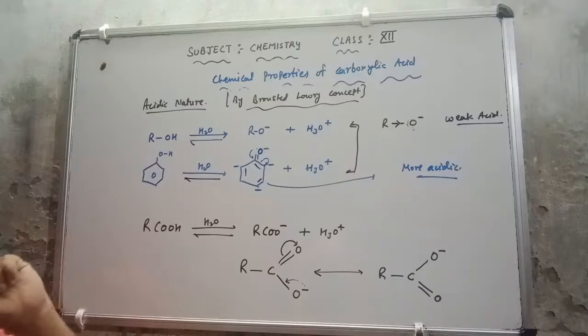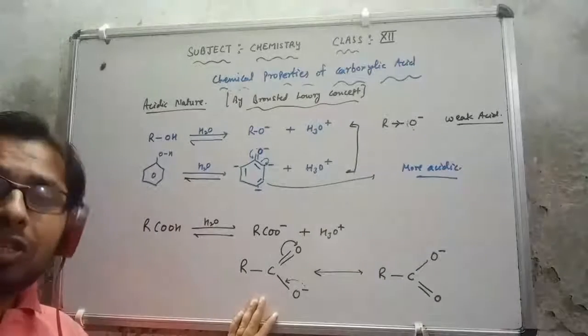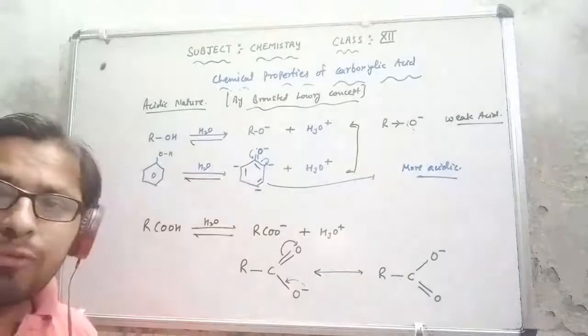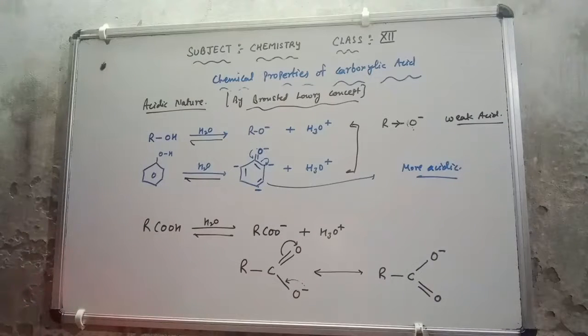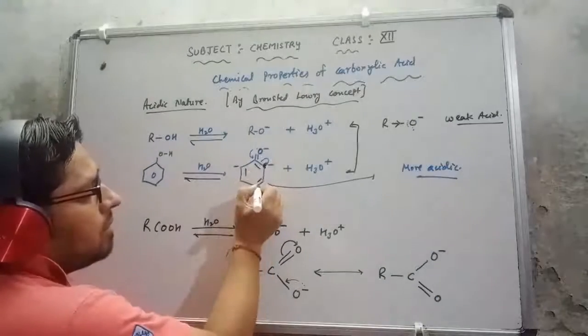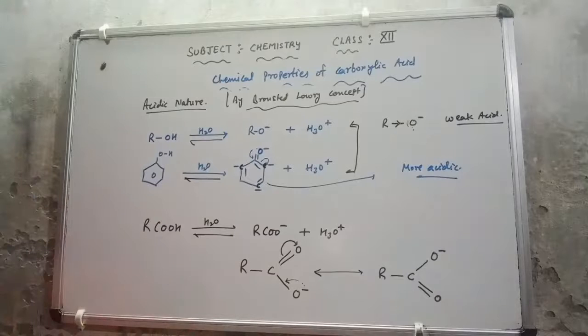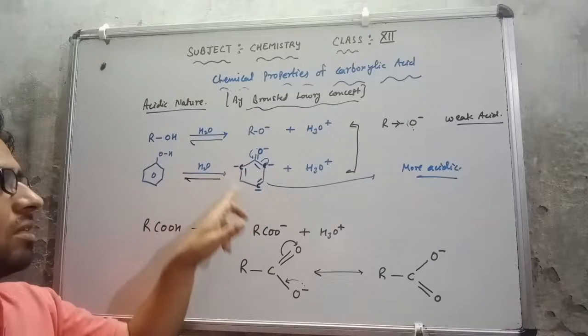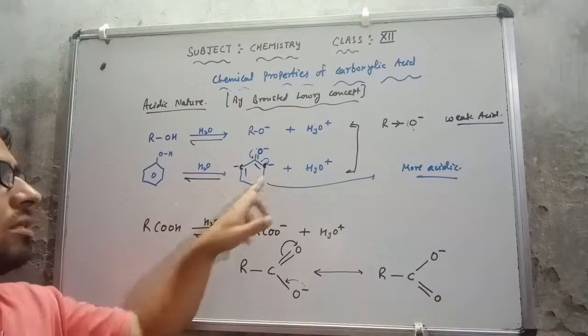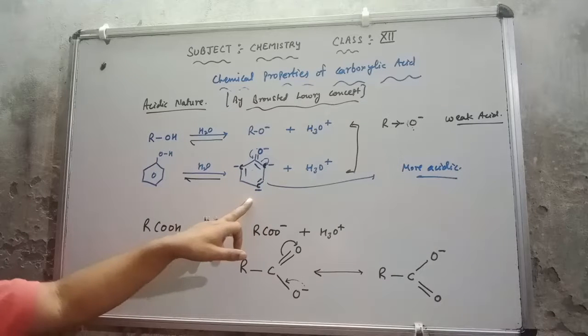Now the point is why carboxylic acid is a stronger acid in comparison to phenol. That is also very simple. Check this condition: here we have carbon, the same carbon at these points, so the negative charge comes on carbon, which is not that electronegative.